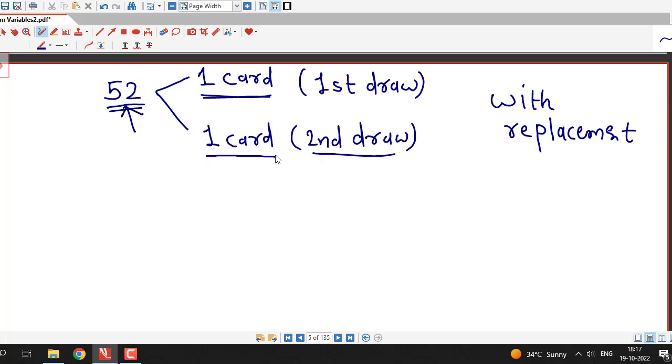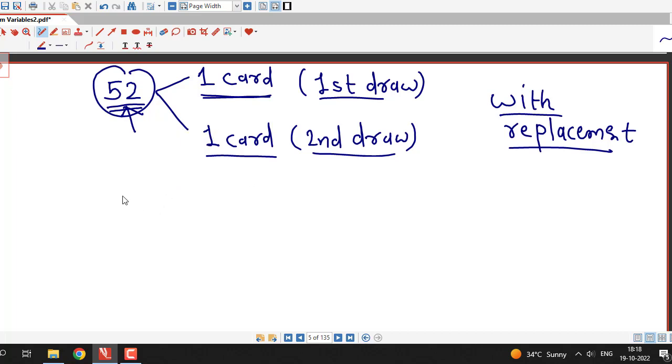So this selection of second draw will be independent of the selection of first draw because this process is with replacement, and whatever card we select, for that card there are different possibilities. There are 52 possibilities for that selected card. So we have to find out the probability that that card is a king.